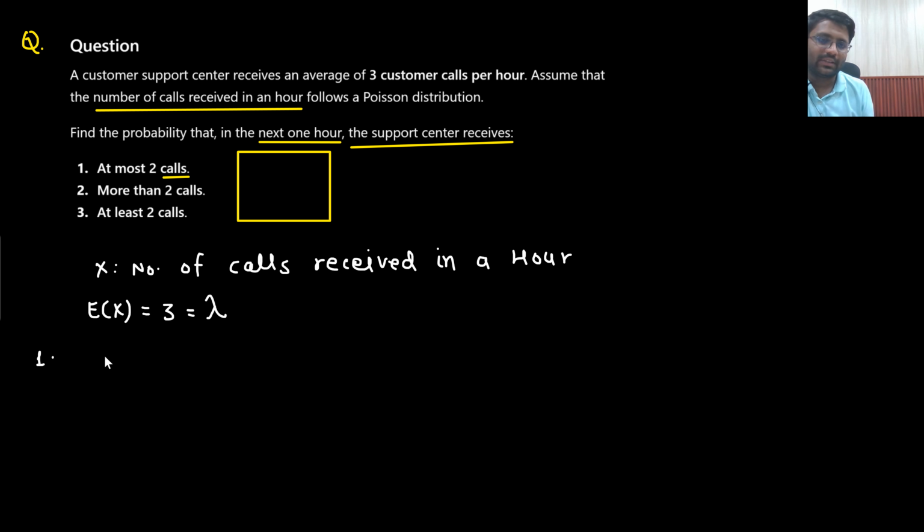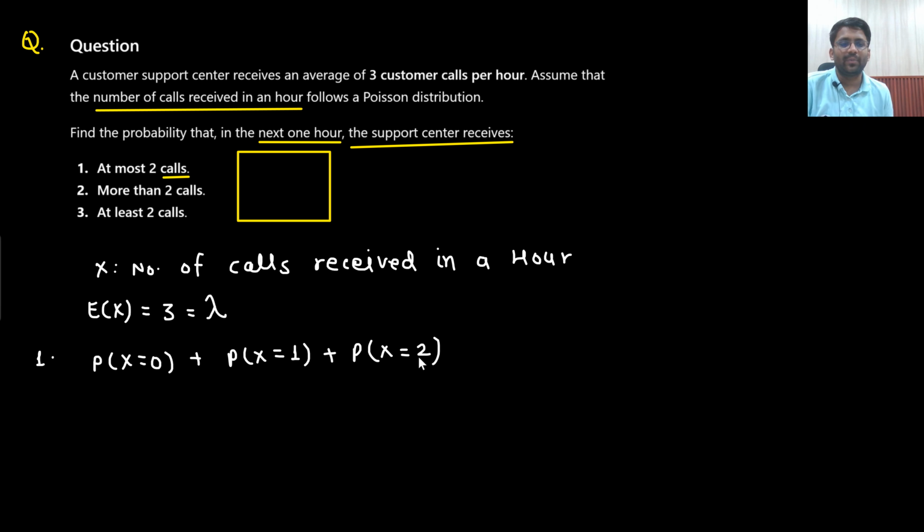At most 2 calls. That means there could be 0 calls, or there could be 1 call, or there could be 2 calls. If I say bring at most 3 apples for me, so if you bring 0 apples, still I will be fine. If you bring 1 apple, still fine. 2 apples, fine. 3 apples, fine. But if you bring 4 apples, will I be fine? No, because I told you at most 3 apples. Right? At most 3 apples, that means either 0 or 1 or 2 or 3.